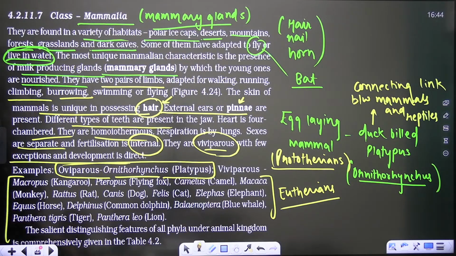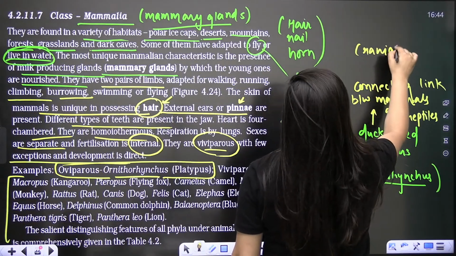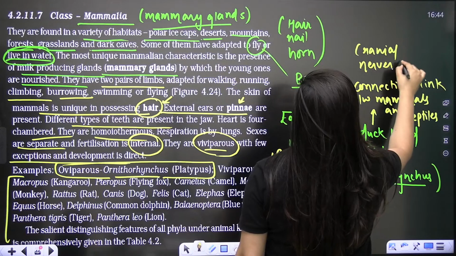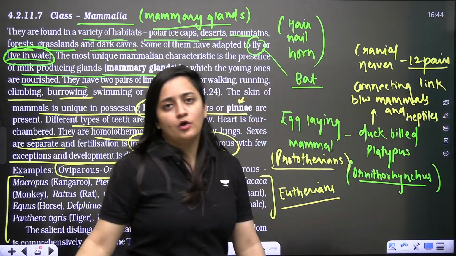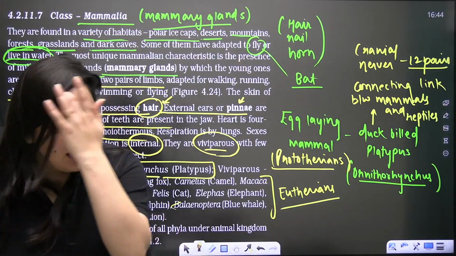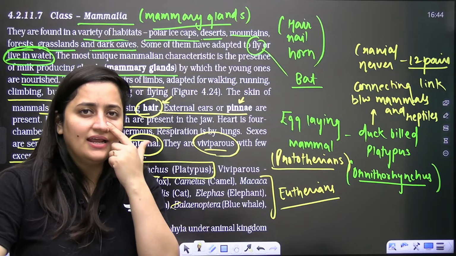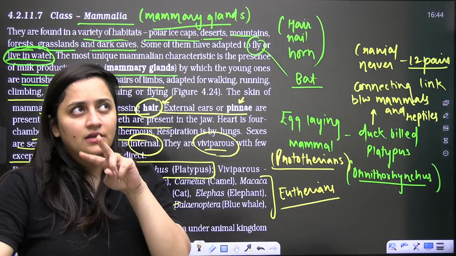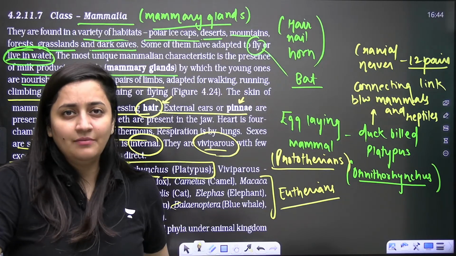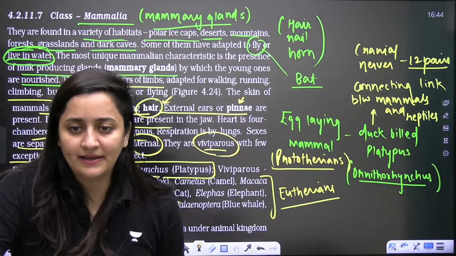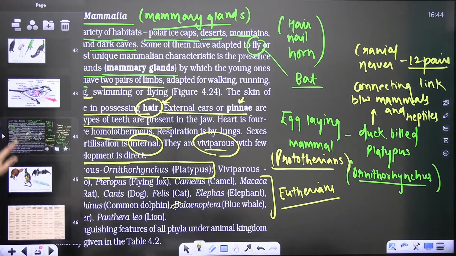In the mammals, remember even the cranial nerves: 12 pairs of cranial nerves are there. So you can also include such characters. Fishes and amphibians have 10 pairs, in reptiles I guess 10 pairs as well, and then in aves and mammals 12 pairs. For the reptiles I need to check it again. So this is all about the phylum Chordata.